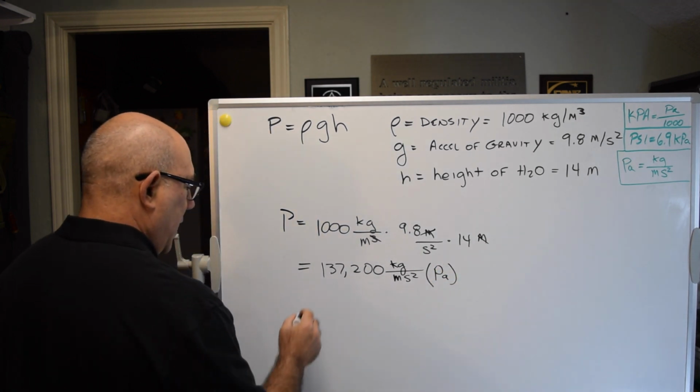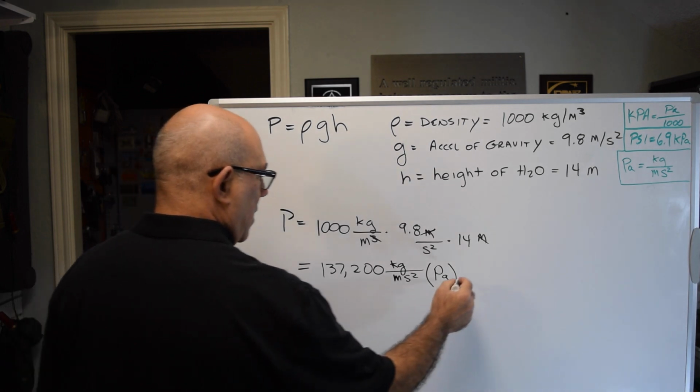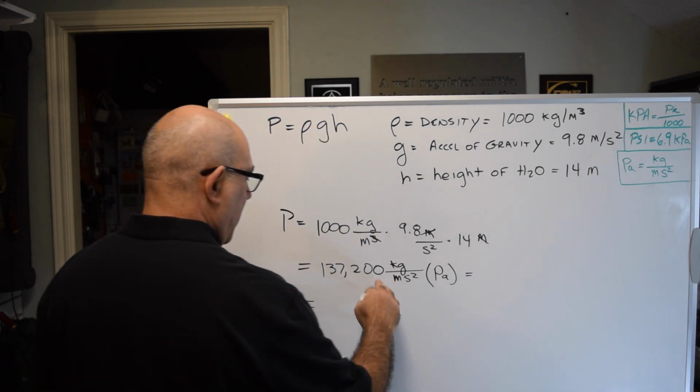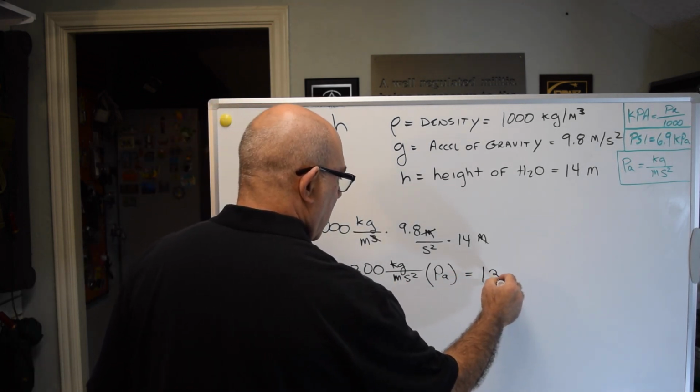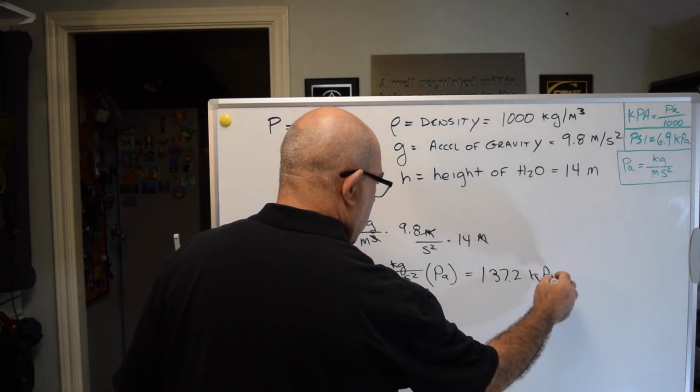Okay. Then we want to convert this to kilopascals, so we basically just divide it by 1,000, and we get 137.2 kPa, as we say.